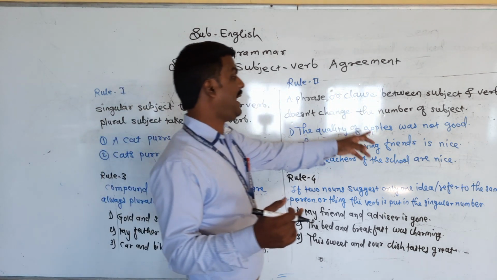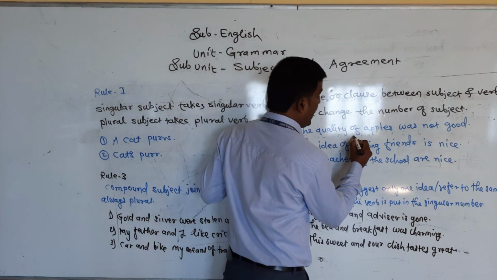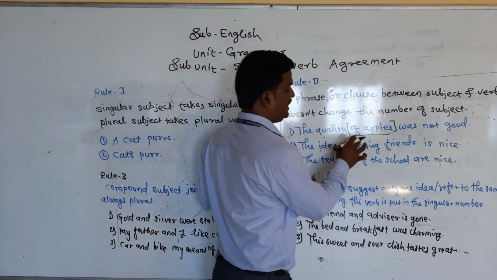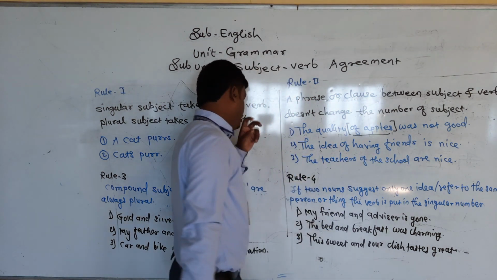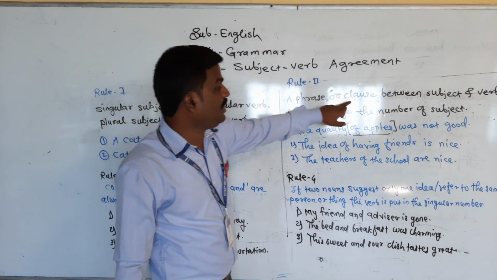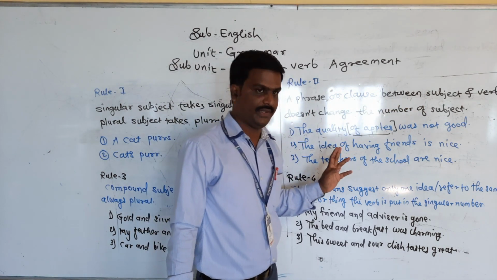The quality of apples was not good. Here I am not talking about apples. Okay, "of apples" is a prepositional phrase and it's a clause. The quality is what we are talking about here. The phrase or clause between the subject and verb doesn't change the number of the subject.